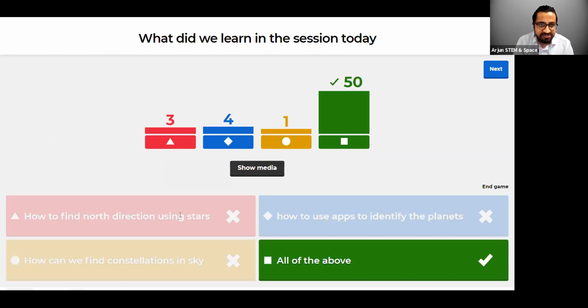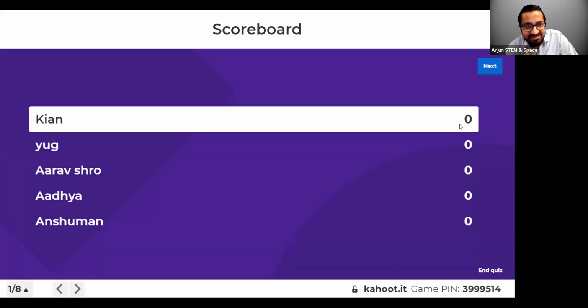Few of the students got it wrong. The thing is that you all got the wrong option because the correct option was all of the above. So with this, let's see the scoreboard and let's see who's on top. Oh, this question carries no marks. Reason being, it was the first question. We just wanted to test you, get you all up to speed. So I hope everybody is ready now.